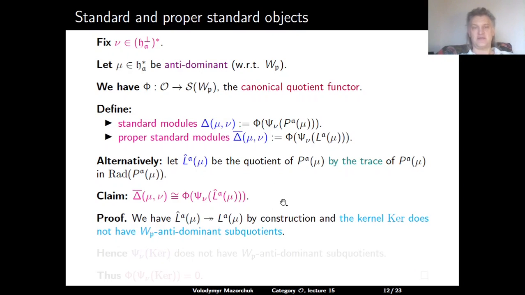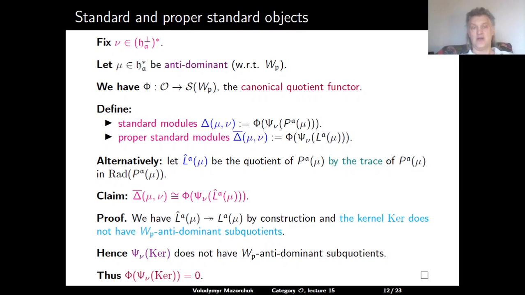And the reason for that is that the natural projection from L hat_A(mu) to L_A(mu) by construction has the kernel which doesn't contain any W_P antidominant subquotients. So when we parabolically induce this kernel, we will not have any W_P antidominant subquotients either, because parabolic induction is essentially applying projective functors, and applying projective functors we cannot get antidominant simples from non-antidominant simples.